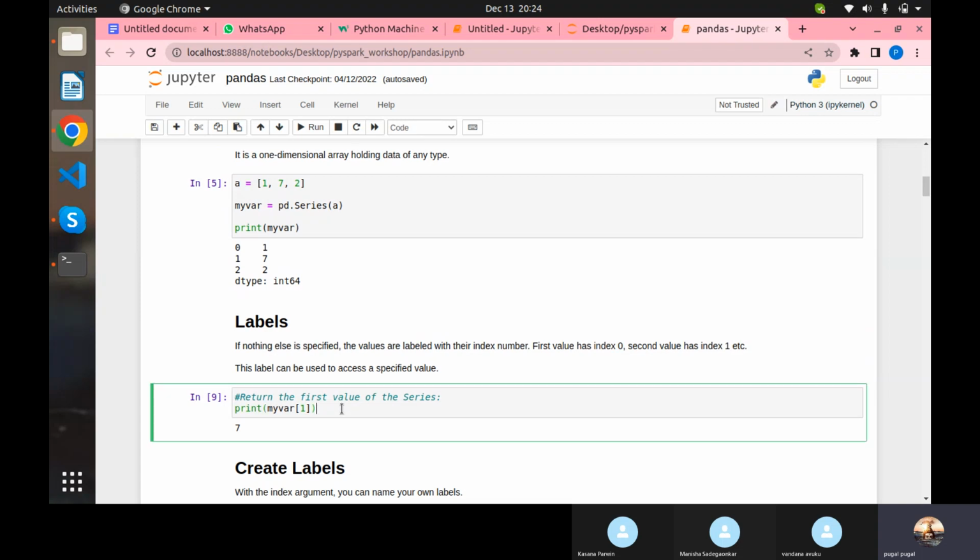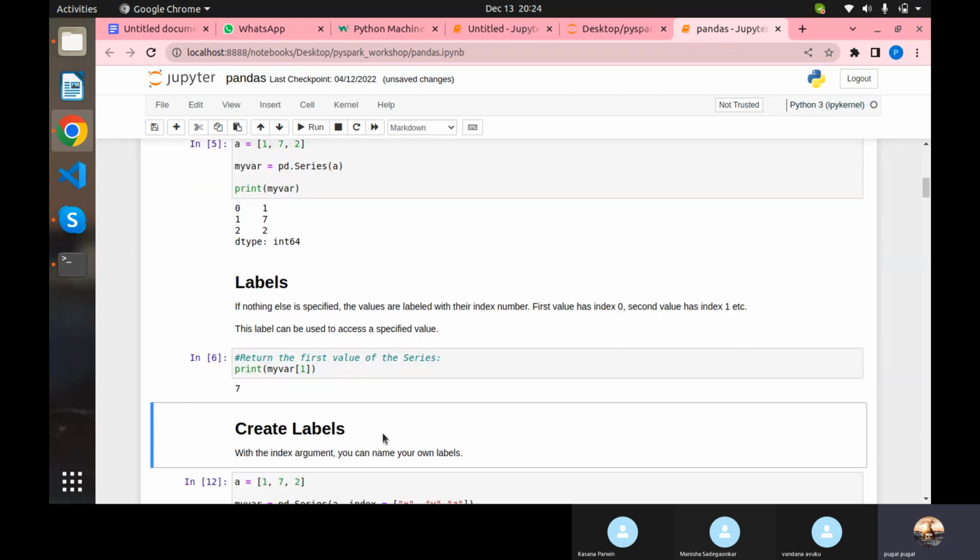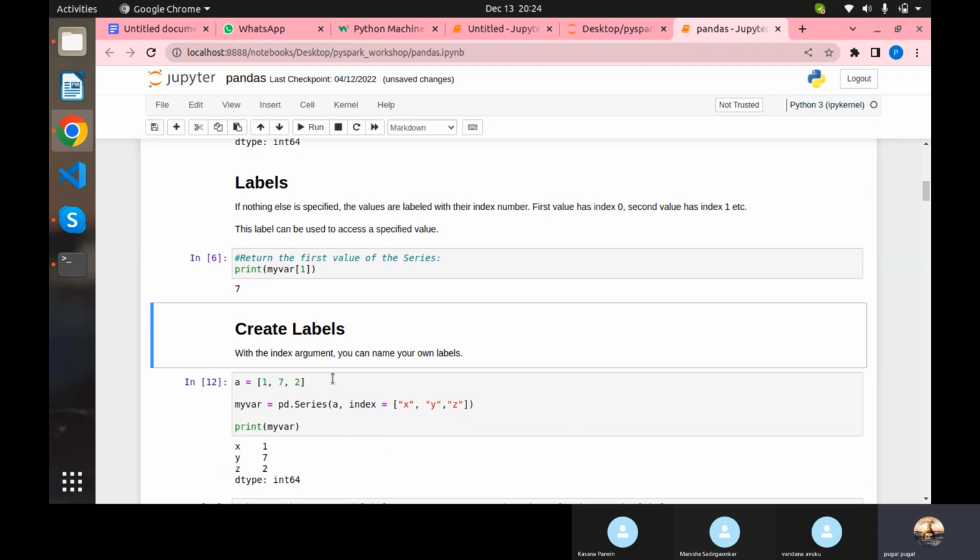So here, indexing is possible. I think everybody knows what indexing is, right? If you have a series, you can access a position and it will give you the result, which we have frequently seen. So now let's go to creating the labels. So I again have this array and I'm giving the index, which is indirectly giving it as labels.